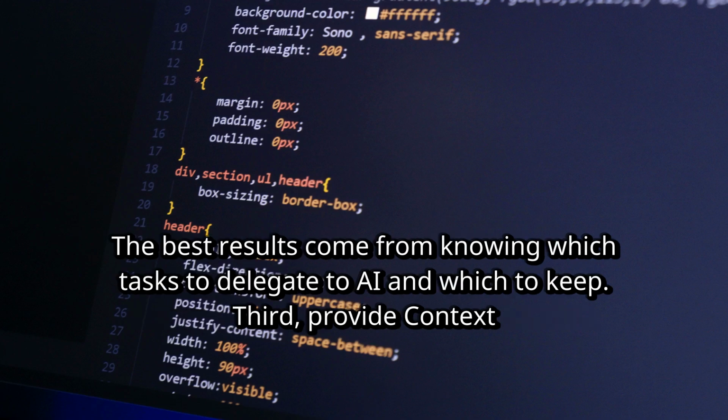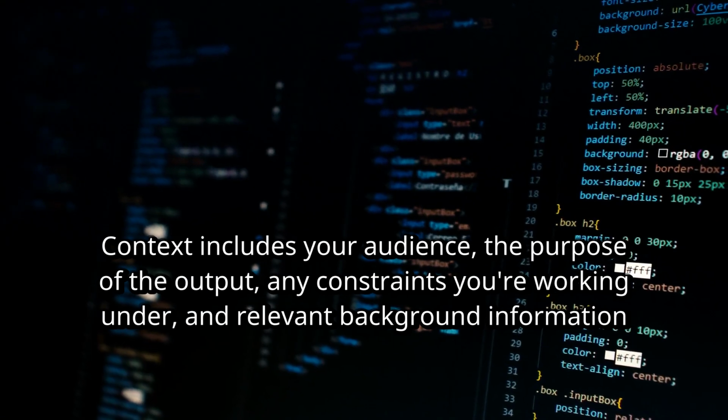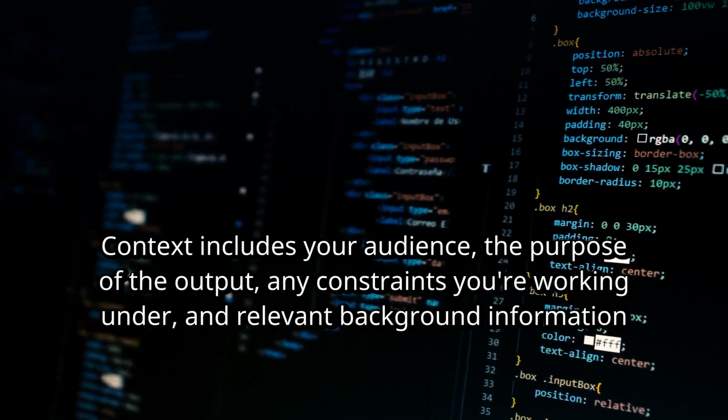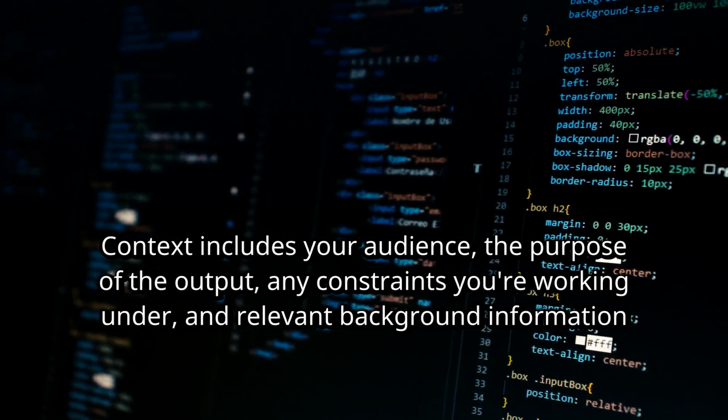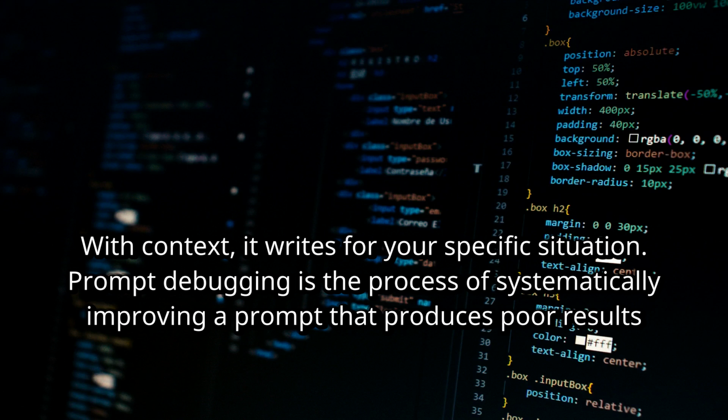Third, provide context. This is the most commonly omitted element and the one that makes the biggest difference. Context includes your audience, the purpose of the output, any constraints you're working under, and relevant background information. Without context, the AI writes for a generic audience. With context, it writes for your specific situation.